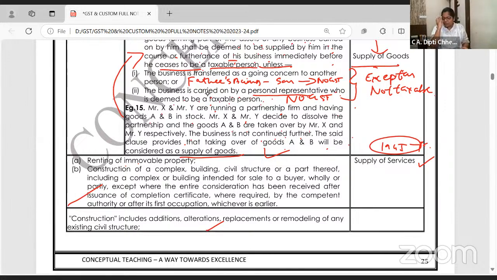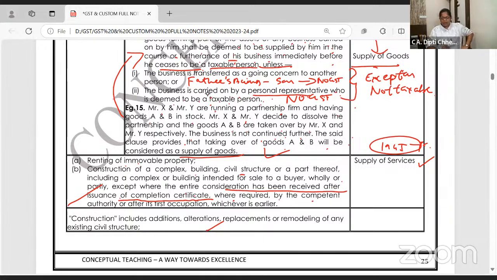In detail, if you check with me in the final, we can do one whole hour on construction and works contract. But I'll tell you the briefing. Construction of a complex or building intended for sale to a buyer, except where the entire consideration has been received after the issuance of the completion certificate, where required by the competent authority.